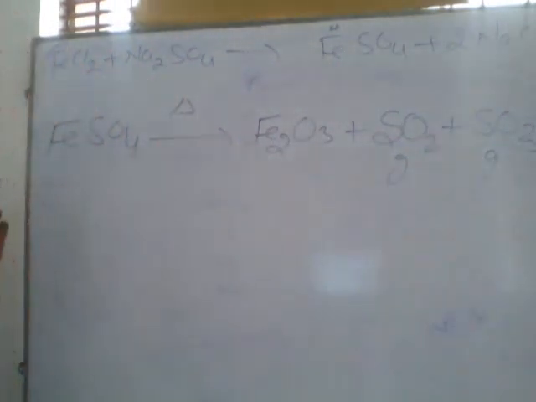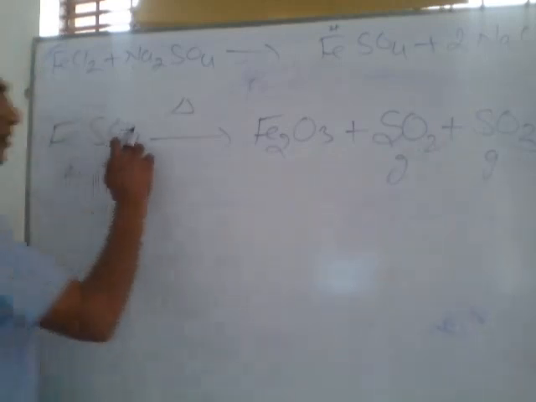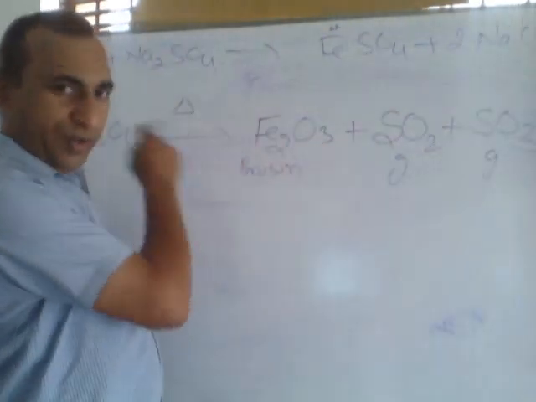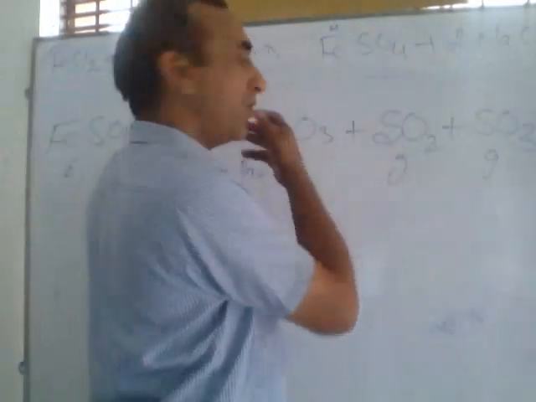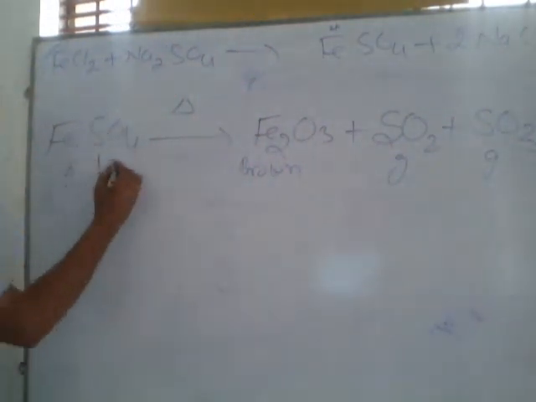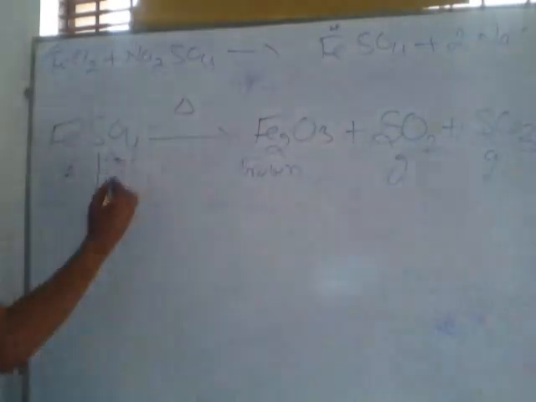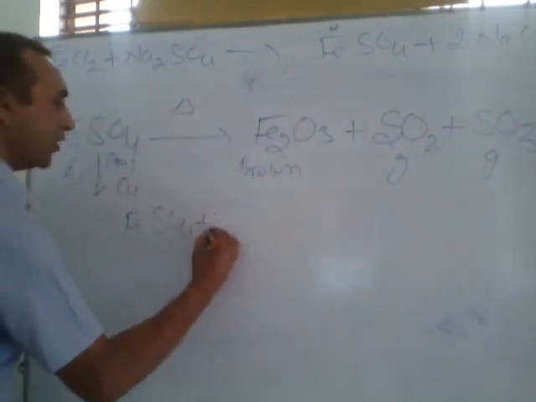So a general engineering question they ask: there is a compound A which is green in color. On heating it gives a brown colored oxide of its metal along with 2 gases which have a pungent smell. Identify the compound. The compound is ferrous sulfate, FeSO4. If the aqueous solution of ferrous sulfate reacts with copper, do you know what will happen? Question: FeSO4 reacting with copper, then what will happen? Do you know?